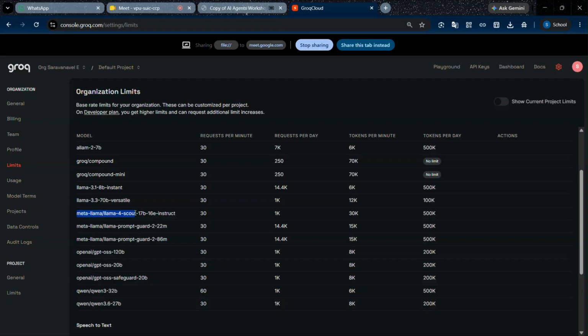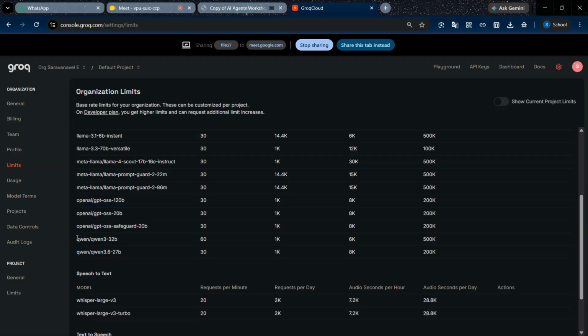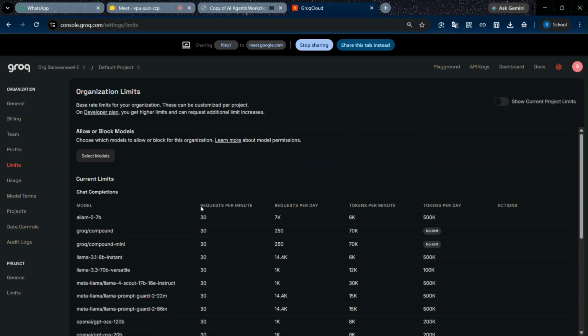Meta Llama models, OpenAI GPT OSS models, and Qwen 3 32 billion models are there. These are the limits: requests per minute, where the user can make 30 requests per minute with this model so that we don't need to pay. Per day we can make 7K, 7,000 requests. For tokens, the output generated by the model can be up to 6,000 tokens per minute for free.